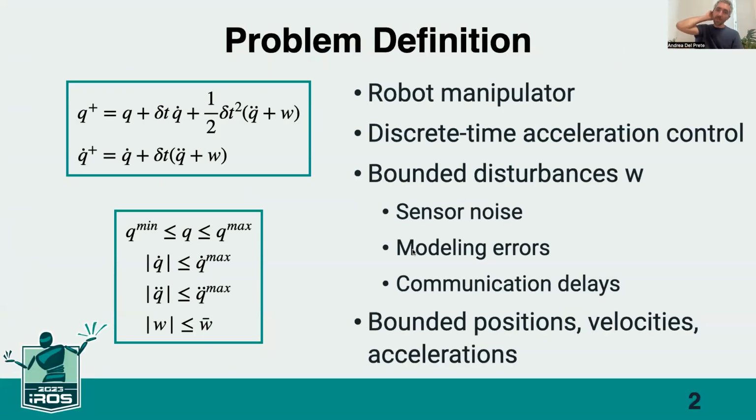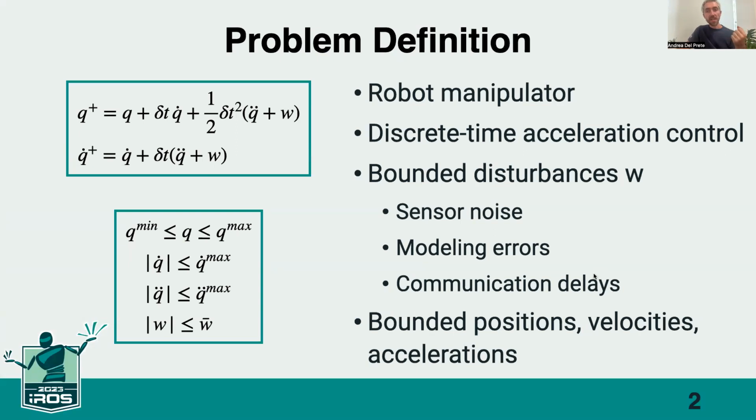So the problem I would like to discuss with you today is the problem of controlling a robot manipulator with a discrete time acceleration controller when the robot is subject to bounded disturbances, which we're going to call W. So you can see here the dynamics of the system, which is linear, it's a double integrator, with W entering as an additive disturbance on the joint accelerations. So these disturbances W can be used to model different things, such as sensor noise, modeling errors, or communication delays.